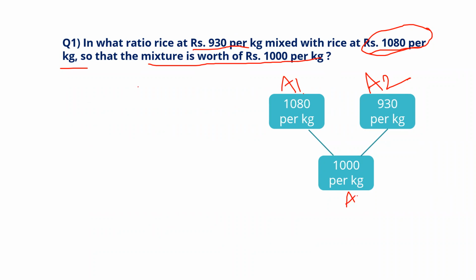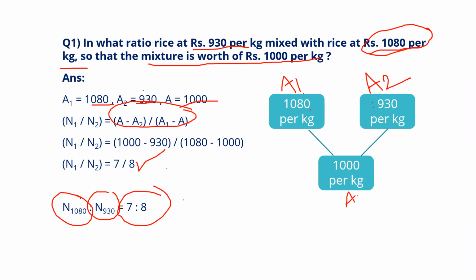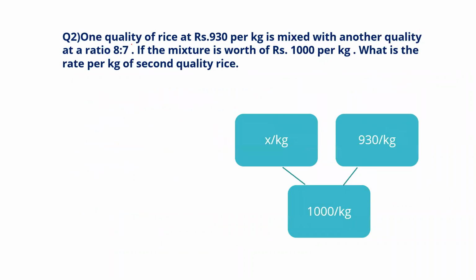Now they are asking us the ratio. Observe the formula: N1 by N2 equal to A minus A2 by A1 minus A. Here A1 equal to 1080, A2 equal to 930, A equal to 1000. Substitute the values on the right hand side and you will get the ratio of mixing the two proportions. Now see, between 1080 and 930 it is 7 is to 8, which means you need to take 7 portions from the dearer item and 8 portions from the cheap item to mix up so that you can sell the mixture at 1000 per kg.